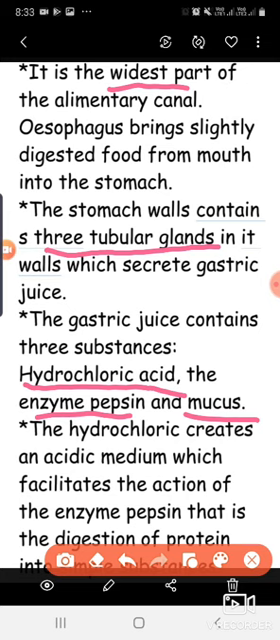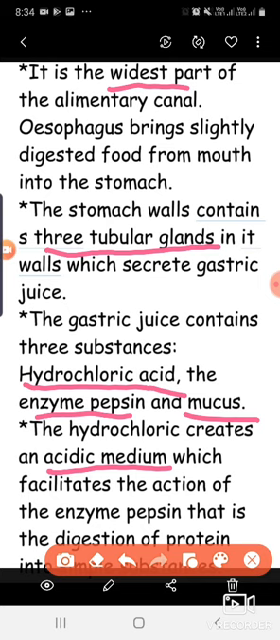The hydrochloric acid creates the acidic medium. Why is an acidic medium required? Actually, the enzyme pepsin, which acts on protein, mainly works in the acidic medium. So for the proper functioning of pepsin, for the digestion of protein, the medium should be acidic, which is provided by hydrochloric acid. It also kills certain bacteria which might go inside our stomach through the food items.